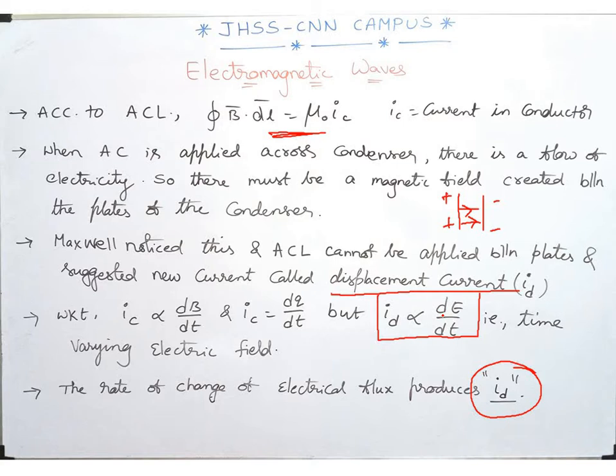So whenever there is an electric field and the electric flux changes with time, the displacement current comes into existence in addition to the conduction current, or the already existing current, whatever we are calling it. Now let's see the form in which it actually exists, and the expressions and all.